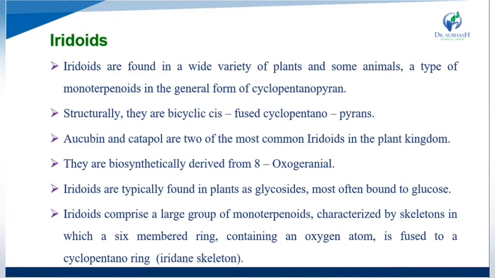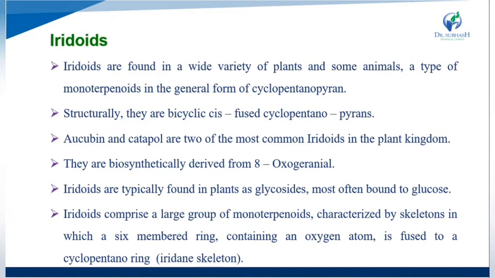Iridoids comprise a large group of monoterpenoids characterized by a skeleton in which a 6-membered ring containing an oxygen atom is fused to a cyclopentano ring. This is named the iridane skeleton.